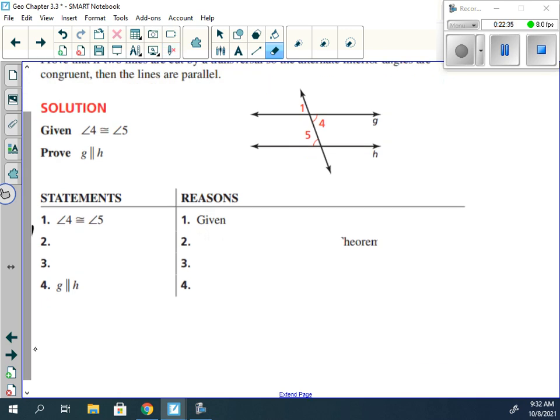Well, if 4 is congruent to 5, we also know that 1 is congruent to 4, because 1 and 4 are vertical angles. Because vertical angles are congruent. So we can say that. And that's really given to us from the picture and also knowing about vertical angles.